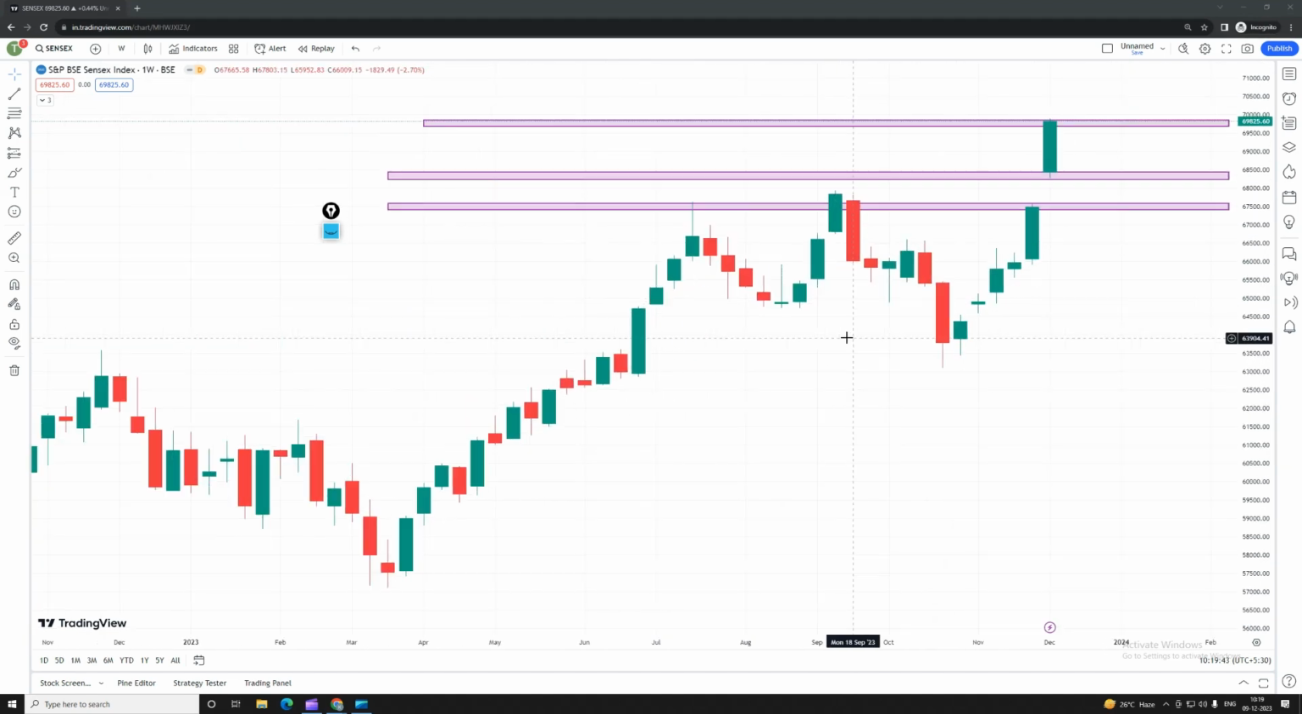What happens if the market comes down? If the market comes down, according to the price action level, we have a support of 68,500, guys. Once 68,000 is retested and it goes higher, you can see the targets of 70,000, 70,500 and 71,000 for next week, guys.